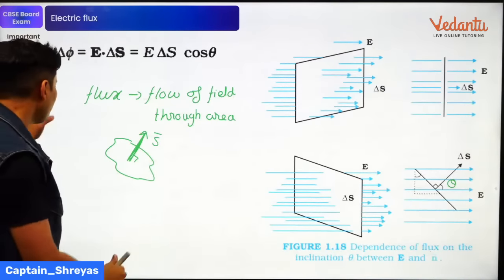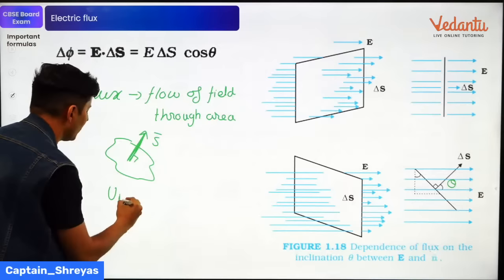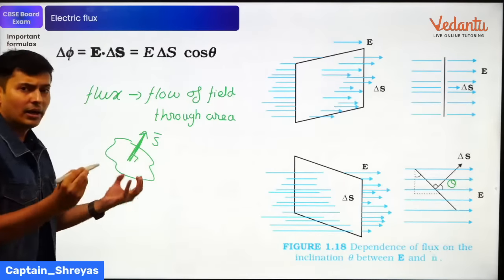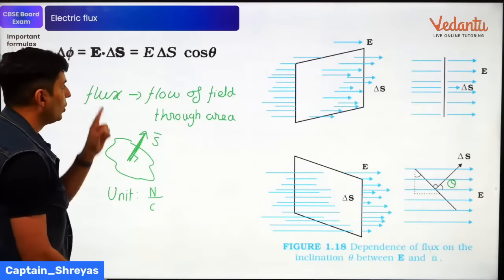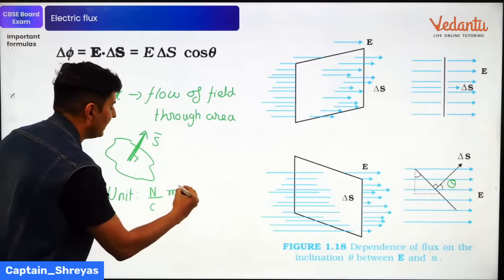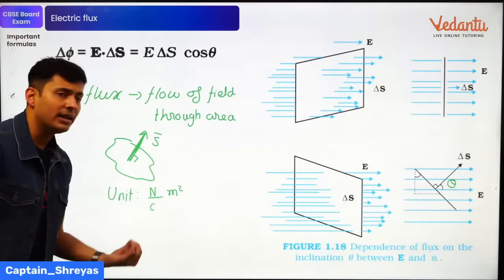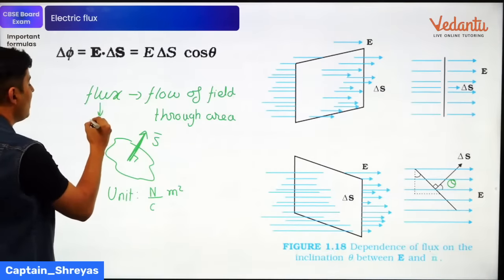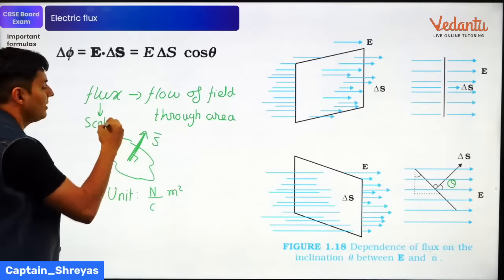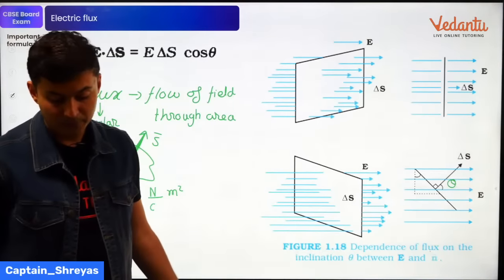Keep this in mind. You also need to mention the units if a definition or descriptive question is asked. The unit will be the unit of field into unit of area. Unit of field is Newton per Coulomb. Area is nothing but meter square. So Newton per Coulomb into meter square will be the unit. And remember, flux is basically a scalar quantity. Keep this in mind.